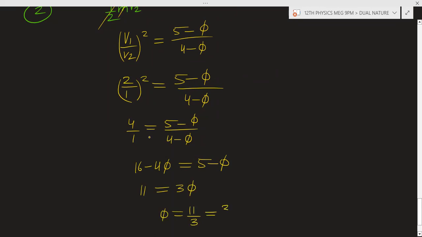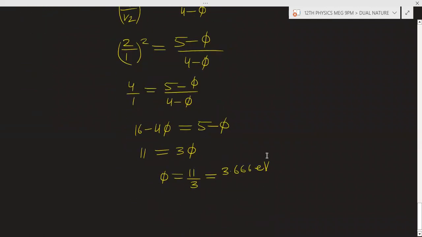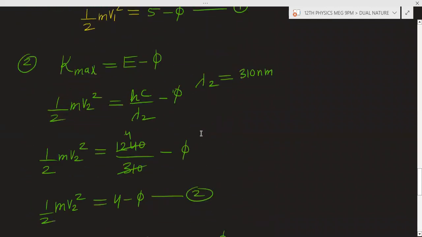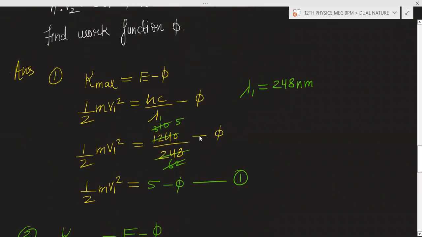3 3s are 9, and 3 6s are 18. Again you will get 6 6. I think this answer you will get is 3.666 electron volt. Because you are getting the value in electron volt, because you have already put this value in electron volt.